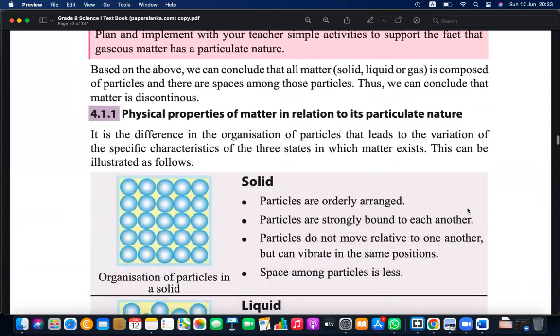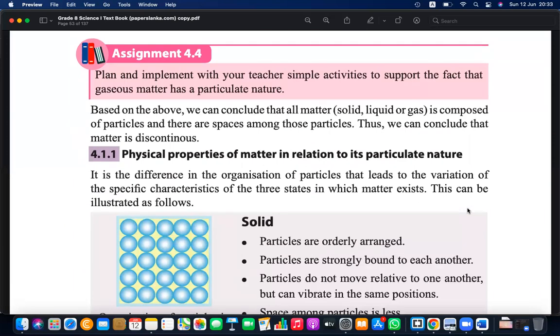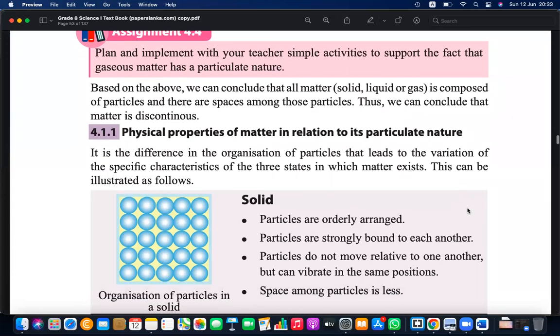Okay. Then we can see, and now we know the discontinuous nature of each, right? Since you have observed the discontinuous nature of each, let's see how these particles are organized inside, what kind of properties are given to matter due to this particle arrangement, right?